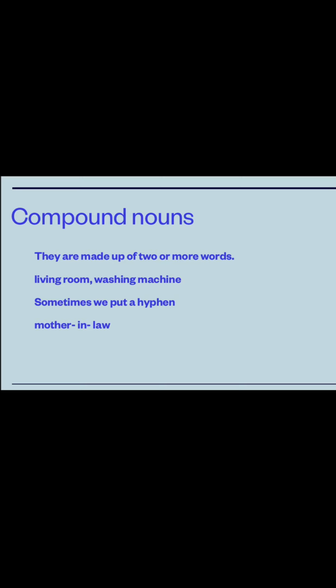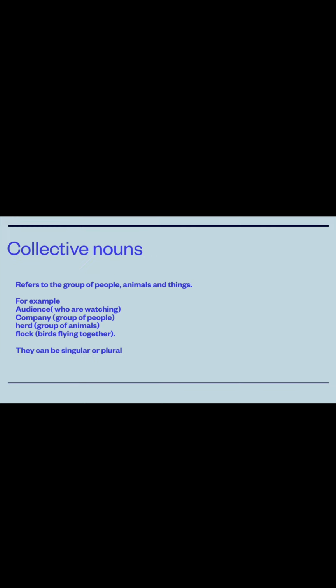Then we are not just talking about the machine, we are talking about washing machine. So these are two words that are combined. Sometimes we put a hyphen between them, just like the three words mother-in-law, sister-in-law. Over here we have three words and we put a hyphen between them to make it one word. So these are the compound nouns.